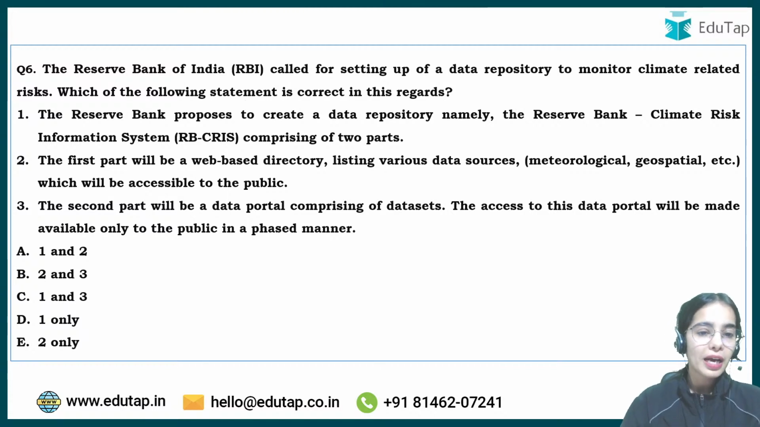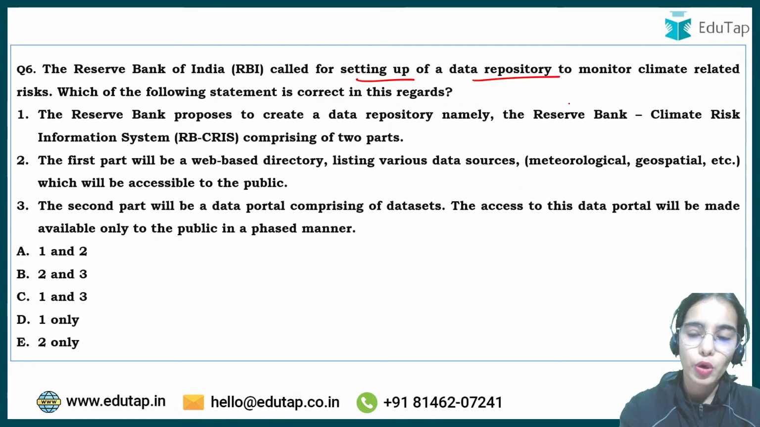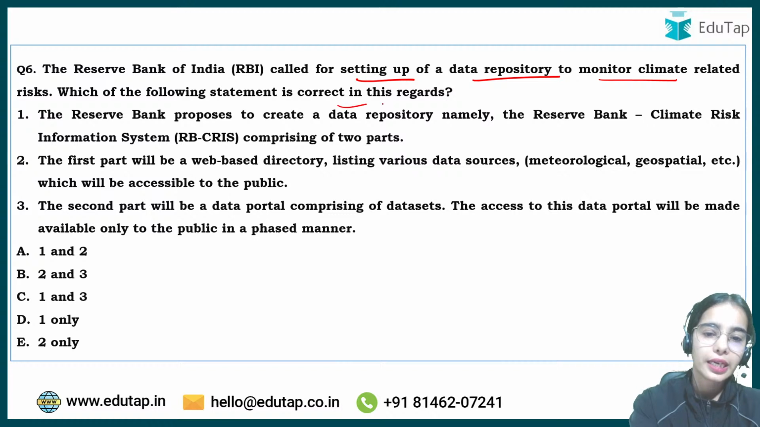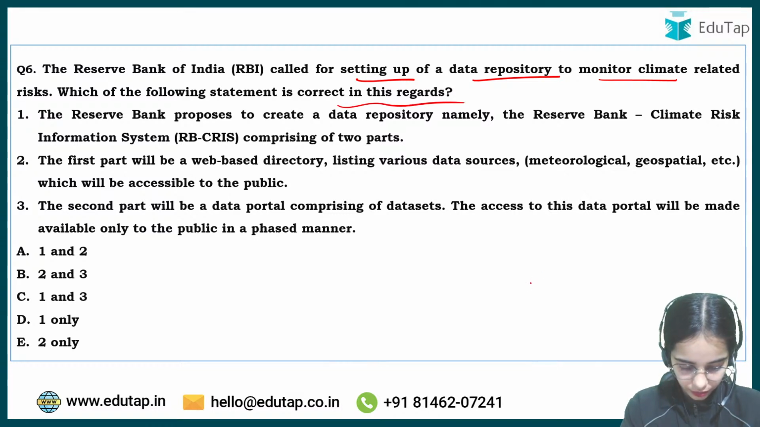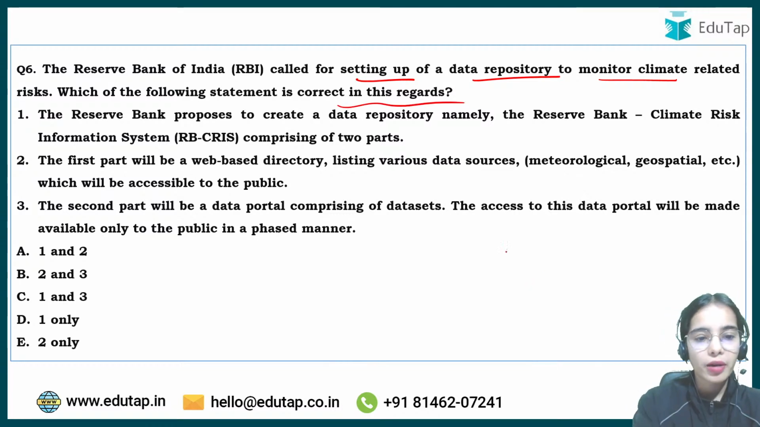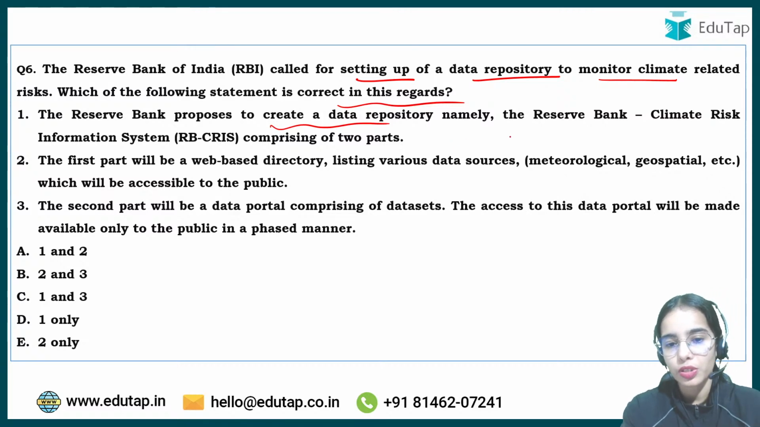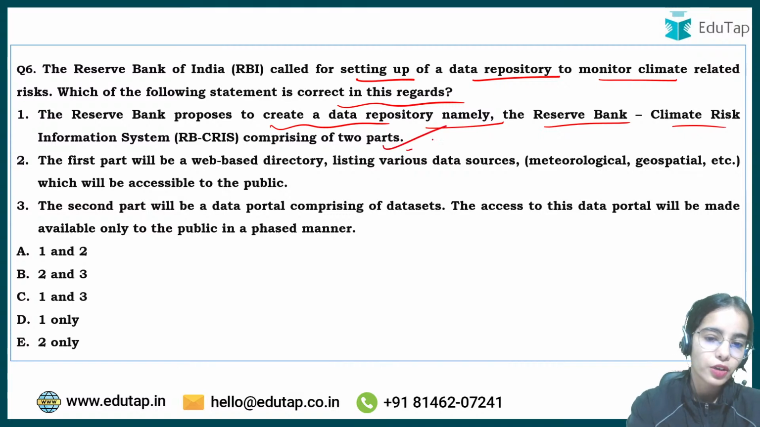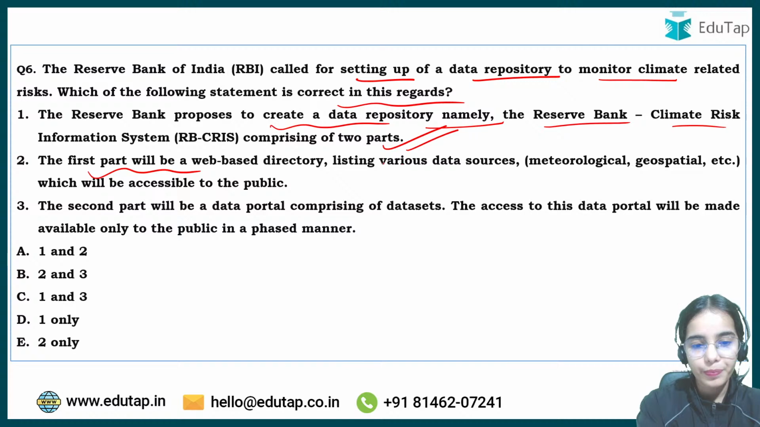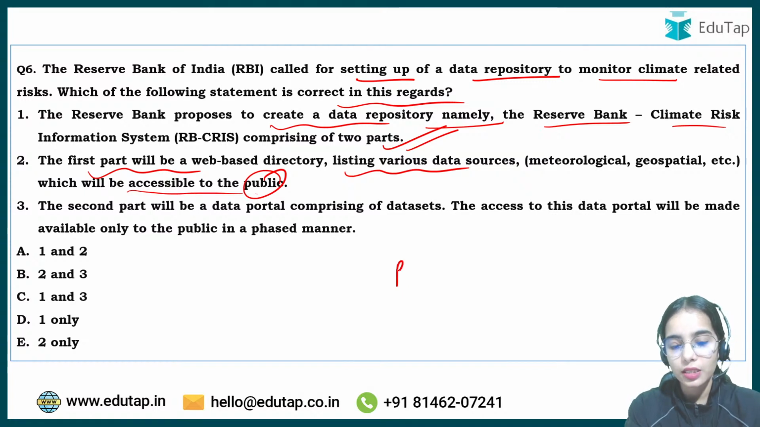Okay, so the Reserve Bank of India called for setting up of a data repository to monitor climate related risk. Which of the following statements is correct in this regard? The Reserve Bank proposes to create a data repository, namely the Reserve Bank Climate Risk Information System, comprising 2 parts. This is correct. The first part will be a web-based directory listing various data sources which will be accessible to the public. So the RBI is thinking of releasing the Reserve Bank Climate Risk Information System.